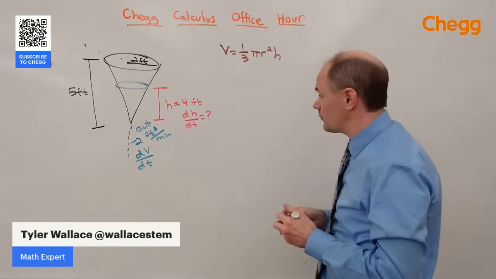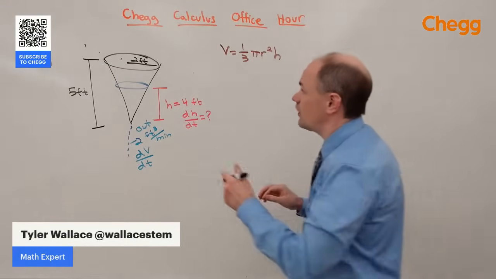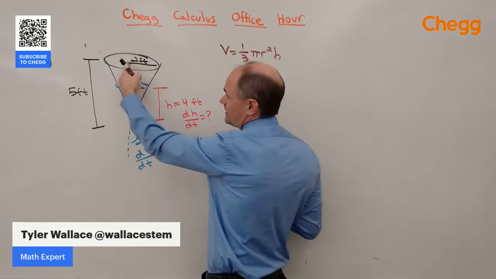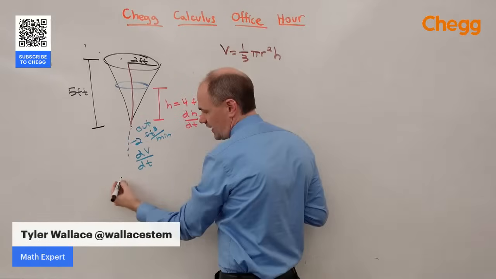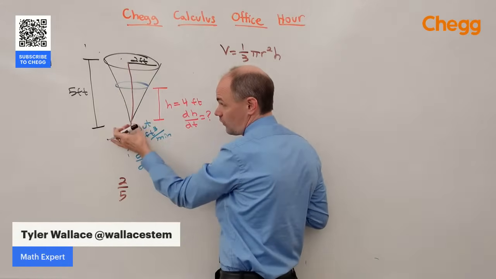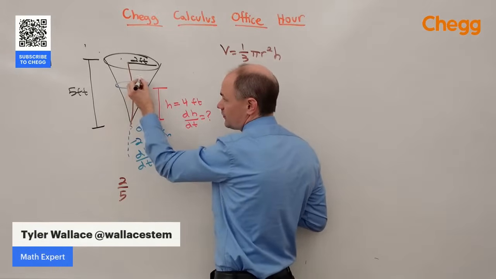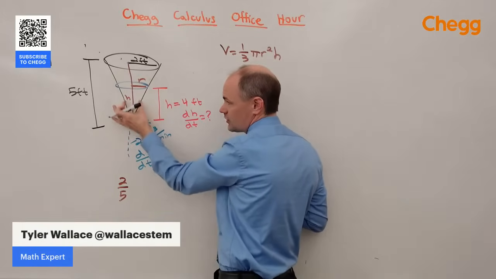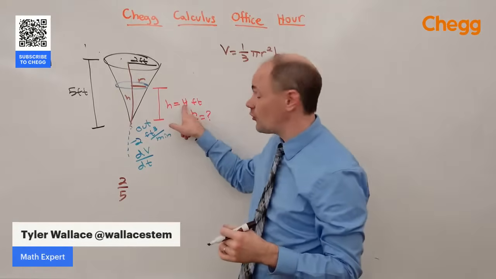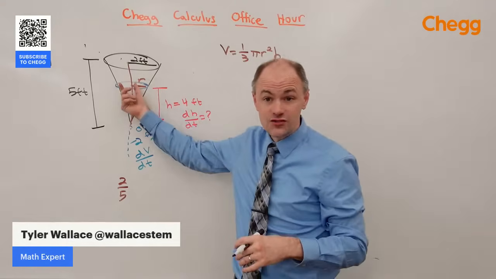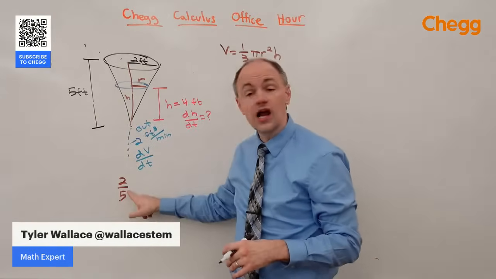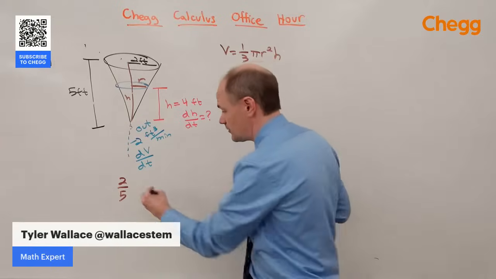And the way we're going to get rid of that variable is we're going to draw a couple triangles in here. Notice this triangle has a radius of 2 and a height of 5. That ratio 2/5 is going to be the same all the way down, which means when I have a radius and a height, as the water goes down, radius and height are going to be changing. So I can't use the number 4 because that's just one moment in time. This radius and height are changing as the water leaks out. The 2 and 5 were not changing. That's why I can use the numbers.